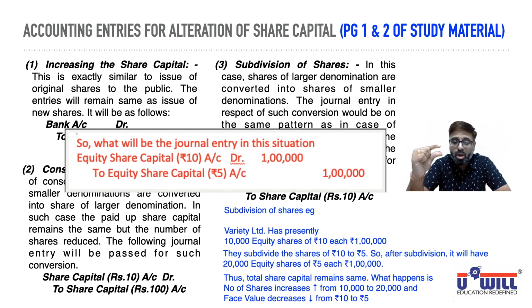New face value, the smaller one, 5, you will credit and bring in the books of accounts. I hope everyone is clear with this. Now as I said to you, there is a trick to remember, right?